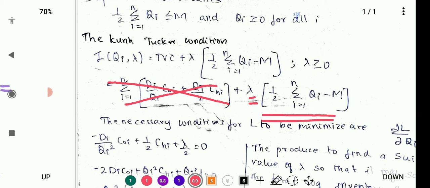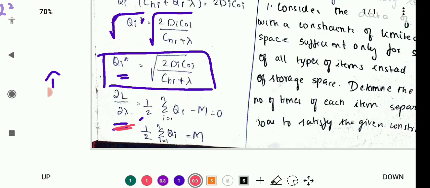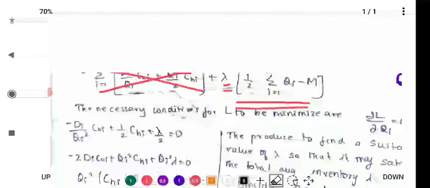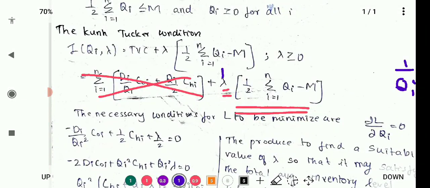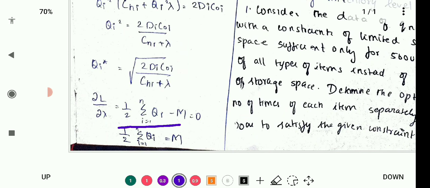When we differentiate, lambda will get converted to 1, so we will be getting this term. Next I am going to equate ∂L/∂λ equal to 0, so here they have equated to 0. After that I am going to bring m to this side, so half of the summation of i equal to 1 to n qi is equal to m.